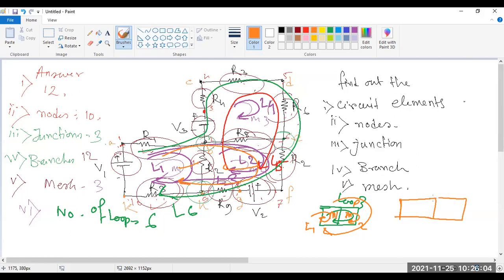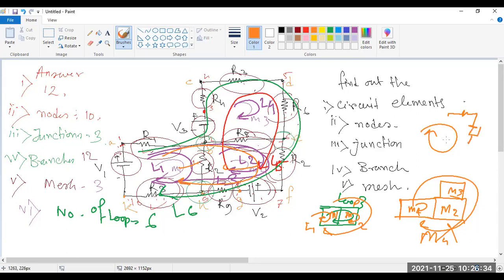Yes sir. Okay, so this is mesh 1, this is mesh 2, this is mesh 3, but you can't say this is totally a mesh 4. No, it does not exist because it is divided by 3 more meshes. Mesh is the ekdam least element जिसको तुम और डिवाइड नहीं कर पाओगे, तब वो मेस हो जाएगा। और लूप क्या होता है? एनी क्लोज पाथ, इफ देयर इज this is a circuit, then this is not a loop, not a mesh, because it is not closed. Okay, so I think you get this idea.